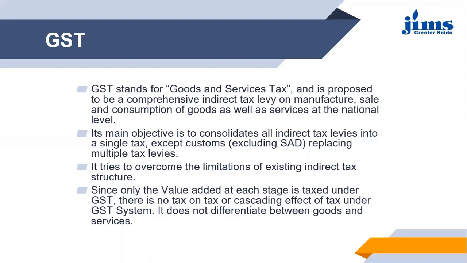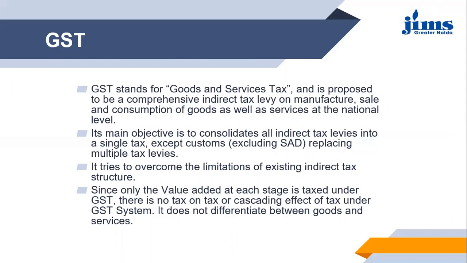But when GST was implemented, it subsumed all the taxes under one head, and there is now a single tax system. Customs are charged separately and are not under GST, but each and every other tax has been considered under GST only.